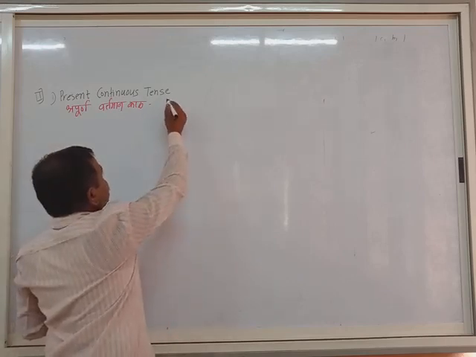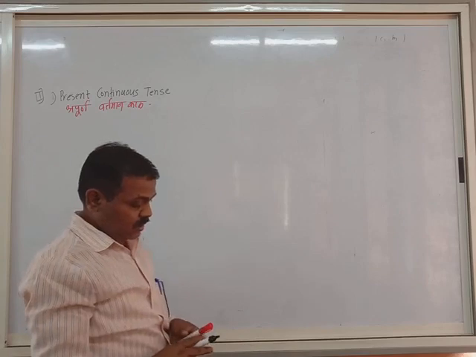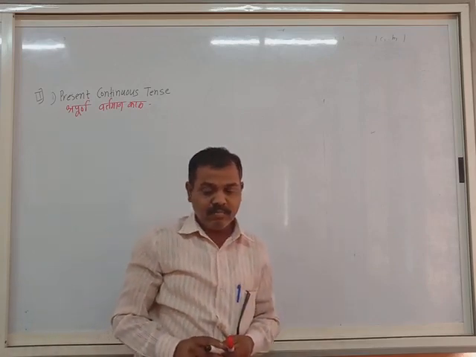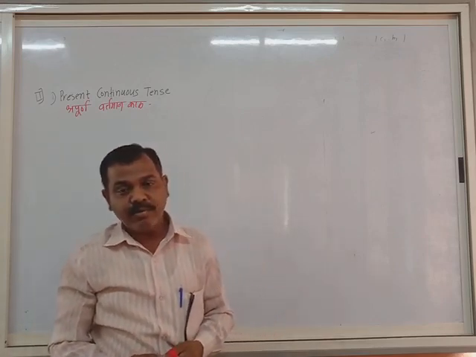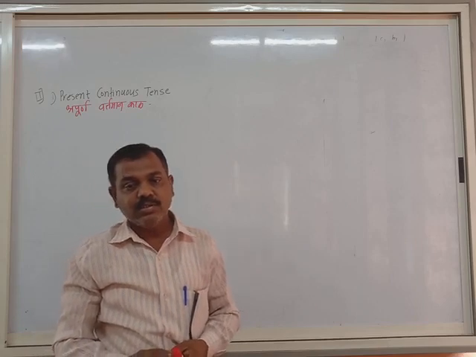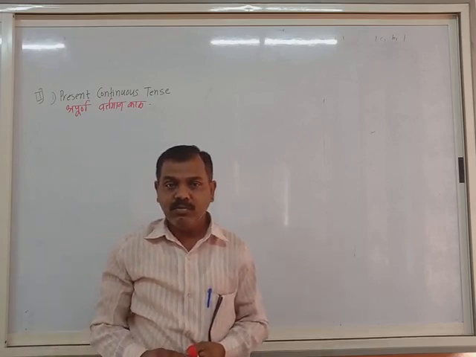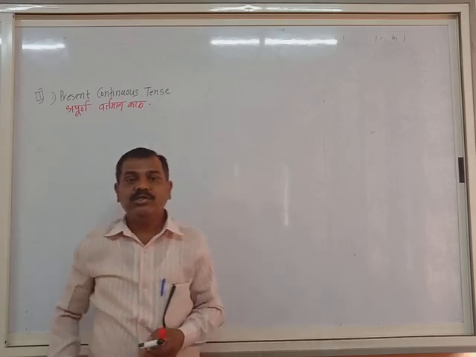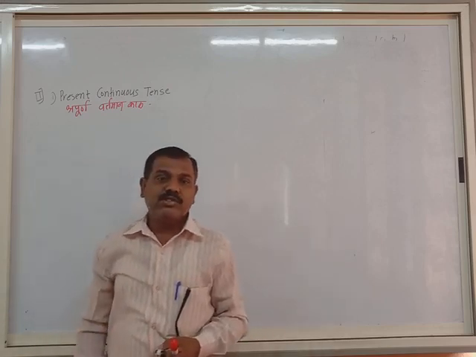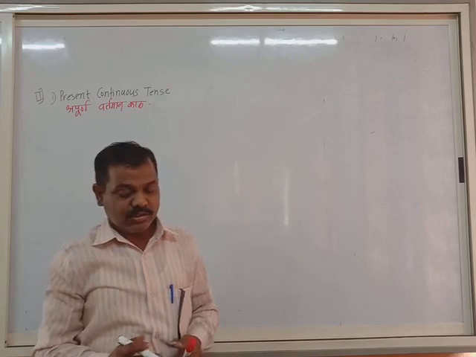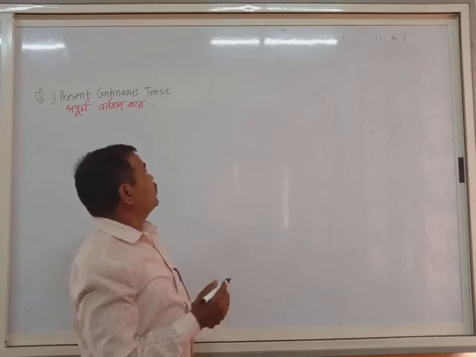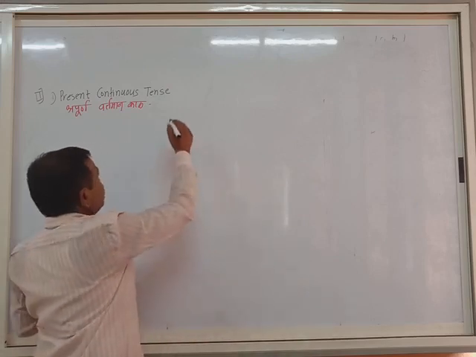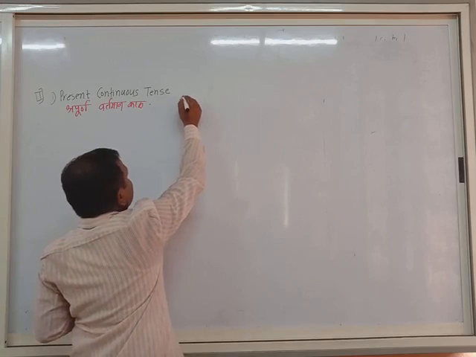What is the structure of this one? Now you will need the proper auxiliaries every time. The charts that were given to you, you have to learn them very well. Without these charts, you cannot form the sentences in continuous tenses. They are very important. Now see the structure. The same sentence I shall write here.